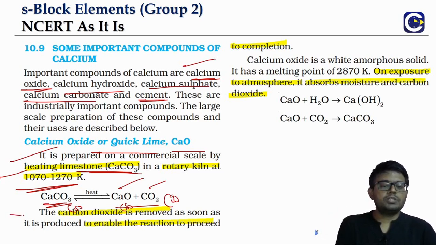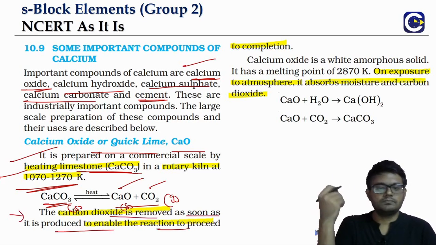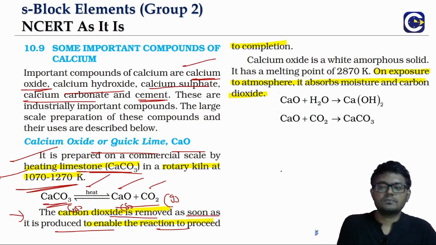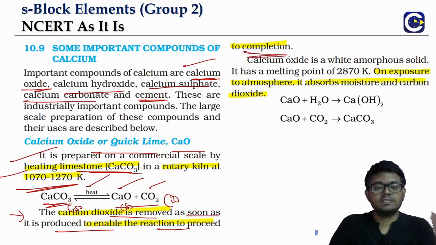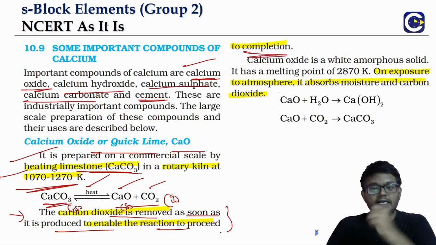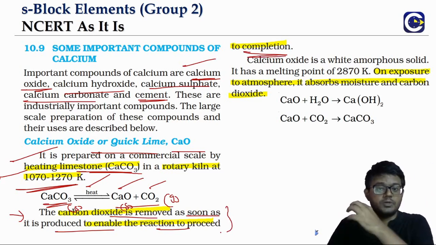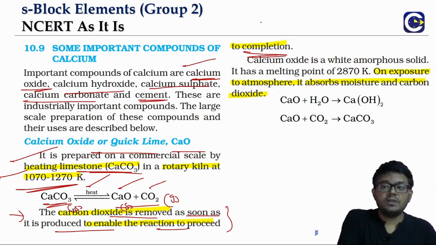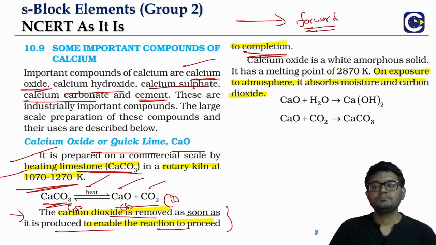So in order to push the reaction forward, the product carbon dioxide that is formed is immediately removed. Because it is an equilibrium reaction, when you remove the product, the reaction will proceed in the forward direction. This can be a reasoning question: why in the preparation of calcium oxide is the product carbon dioxide immediately removed? Because as per Le Chatelier's principle, removing the product means the reaction has to proceed in the forward direction, so we will be able to achieve completion of the reaction.